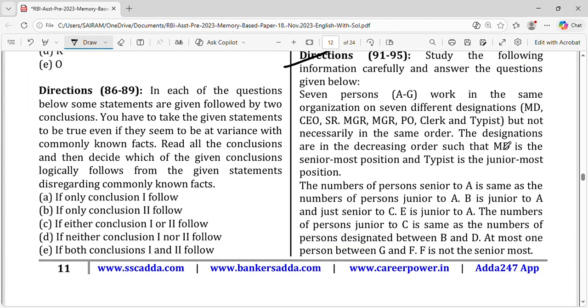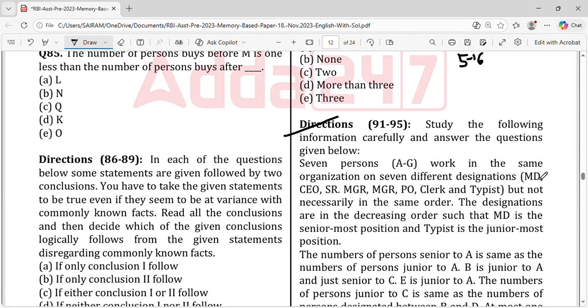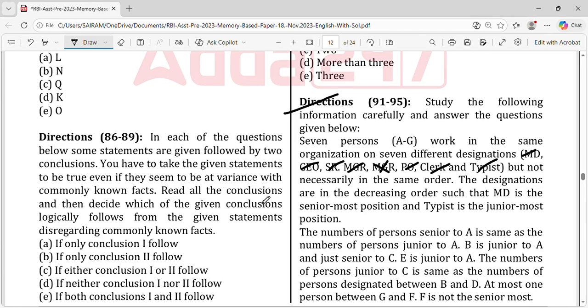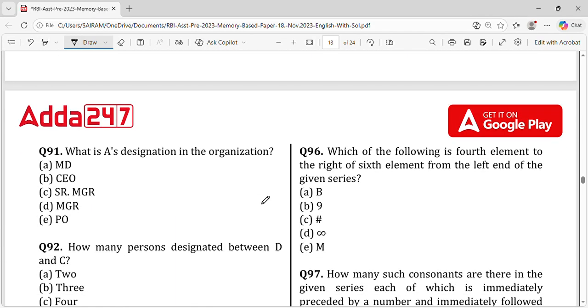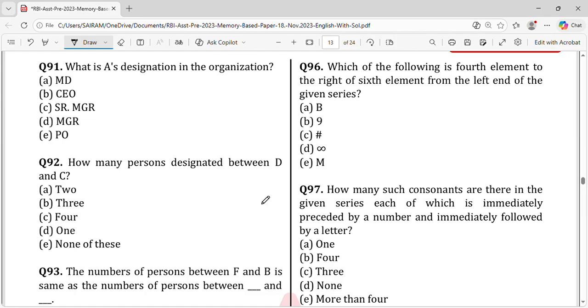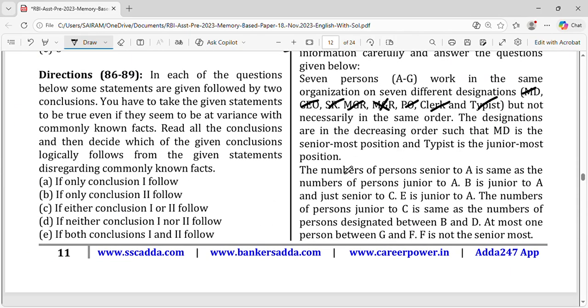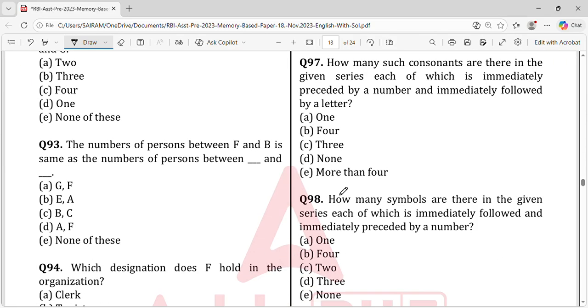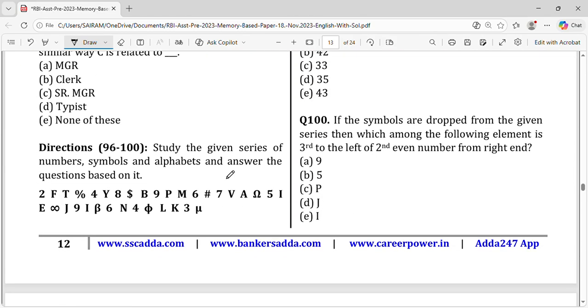Now you can make a line, writing from MD, CEO, senior manager, manager, PO. This is also the same, so eliminated. This is not needed, both are managers only, and clerk and typist. So like that you make a line starting from the highest to the lowest and mark who belongs to who, and you can answer this question. So these questions are not very difficult if you analyze the whole puzzle. Fine. And the next question is very easy.